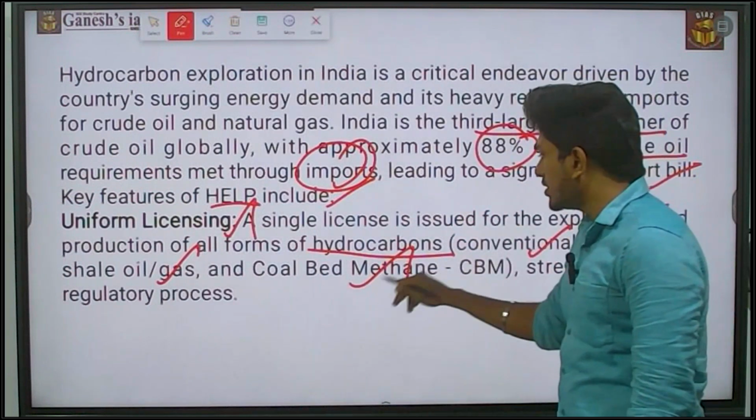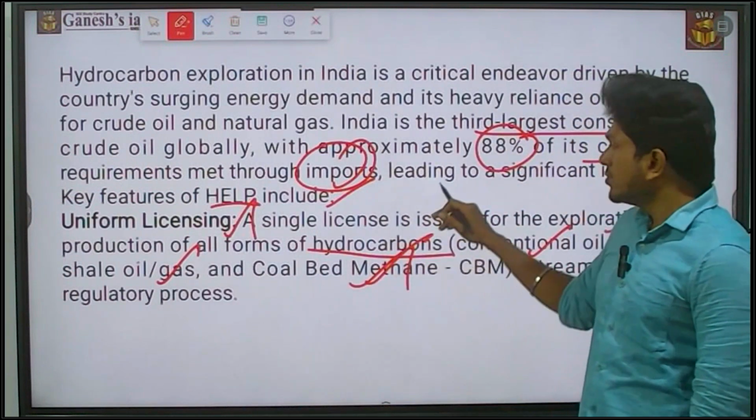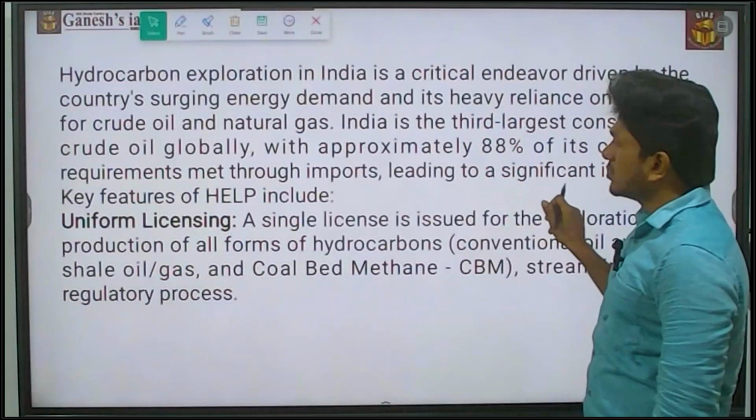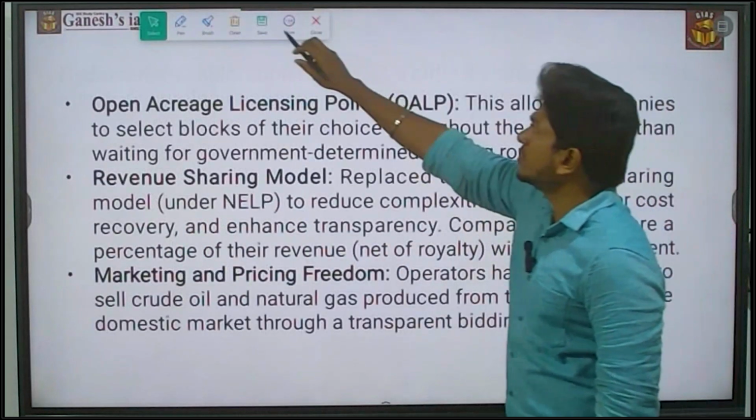But now it has changed. It is uniform licensing. So with a single license, you can explore any of the gases. That is the first change they introduced.